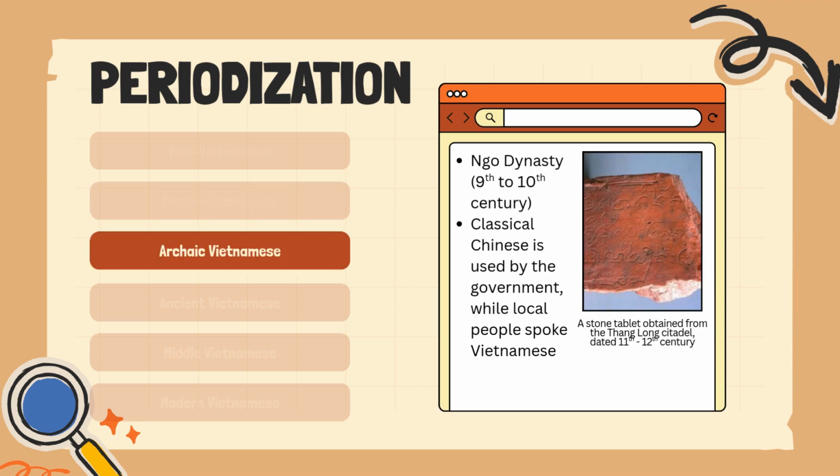Next is Archaic Vietnamese. This takes place during the Ngo dynasty and can be defined by tonal stabilization and the usage of classical Chinese in government administration, thanks to the influx of Chinese migrants and intermarriage between influential families. It should be noted that while classical Chinese is used by the government during this period, the local people spoke their own Vietnamese language.